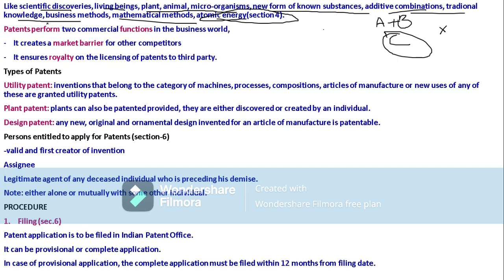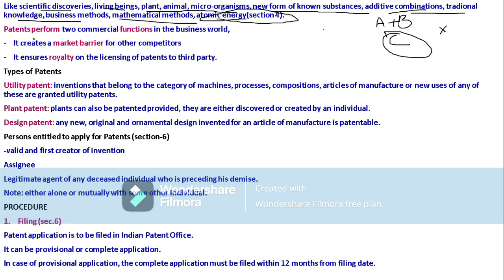Likewise for business methods, and for traditional knowledge, which from ages onwards in some countries they may follow or know, patents will not be issued. All those come under non-patent items. Especially atomic energy is not patentable.